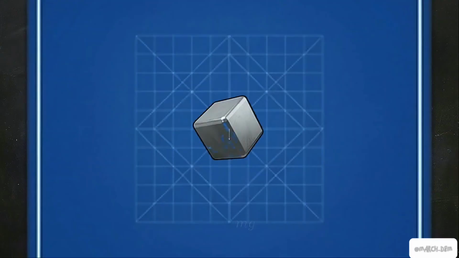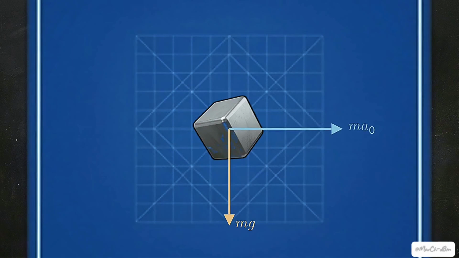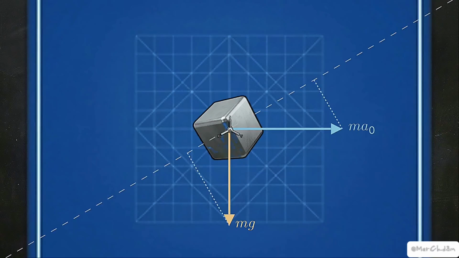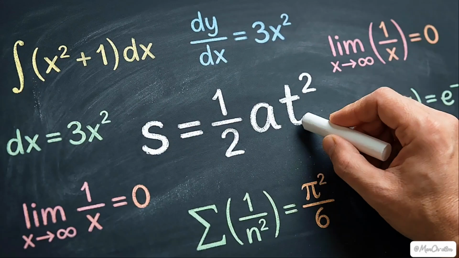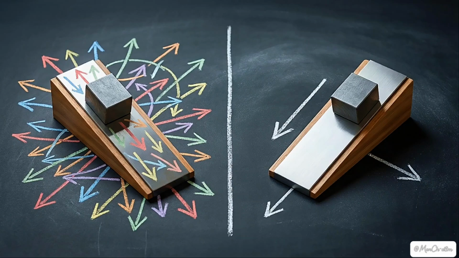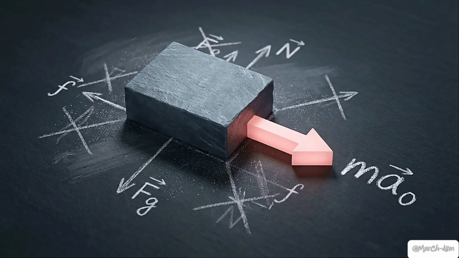To restore the utility of Newton's laws, we apply a mathematical correction, the pseudo-force vector. We assign the block an artificial force equal to its mass multiplied by the wedge's acceleration, pointing in the opposite direction. Projecting these forces along the incline reveals the relative acceleration. Gravity pulls down with mg sine theta, while the pseudo-force pushes back with ma0 cosine theta. Because this relative acceleration is constant, calculating the time to reach the bottom is now a single-step kinematics calculation. Adopting a non-inertial frame is a strategic trade. You accept the conceptual overhead of a pseudo-force to eliminate the complex vector tracking of the ground frame.